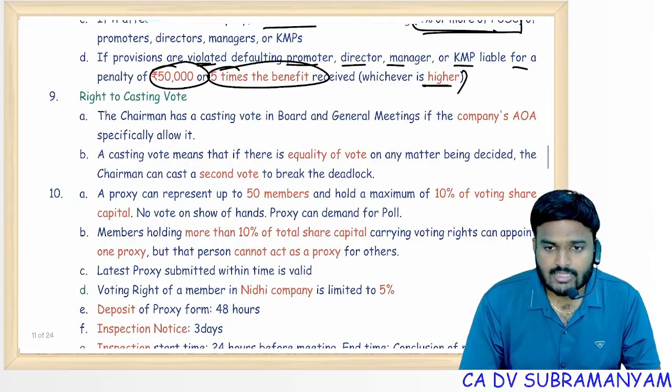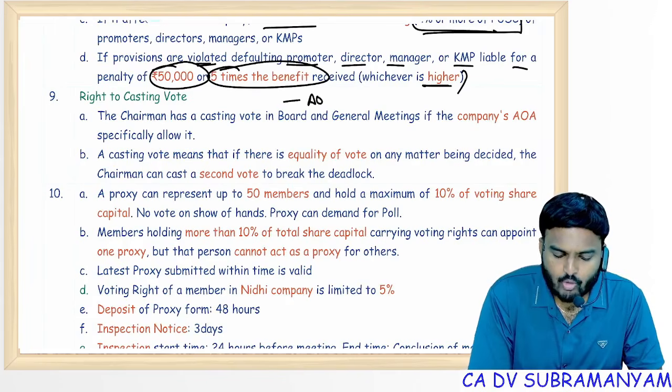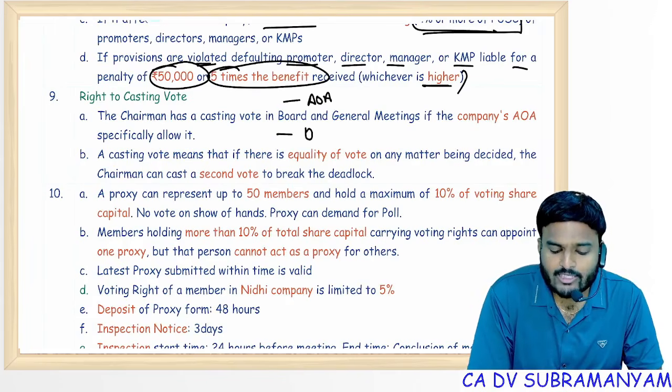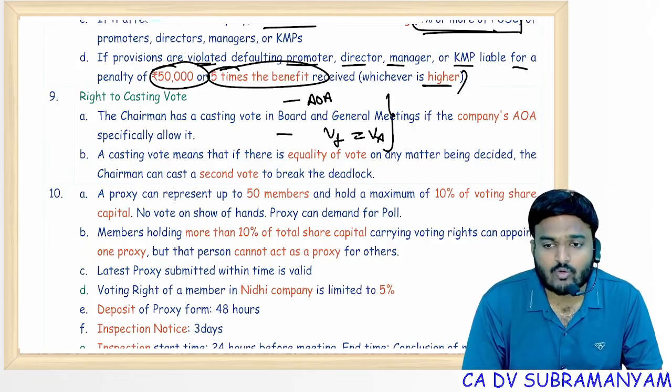Next one, chairman casting vote. Chairman casting vote is allowed subject to two conditions: AOA authorization. Second one, equality of votes. That means votes in favor are equal to votes against. If these two conditions are satisfied, chairman will get a second vote as a casting vote.